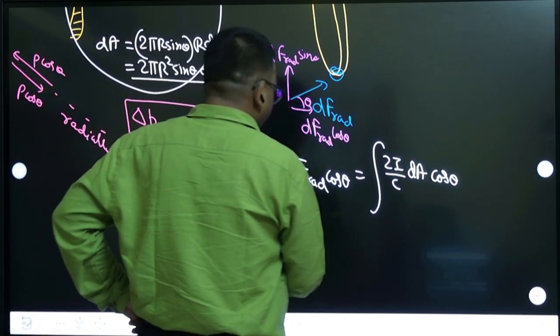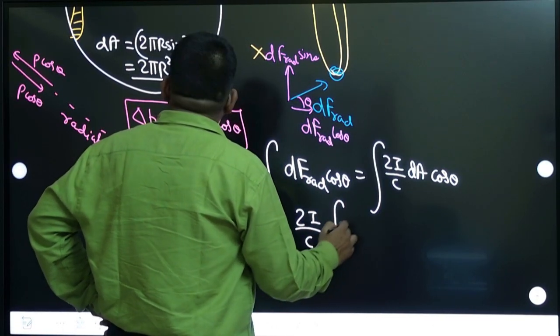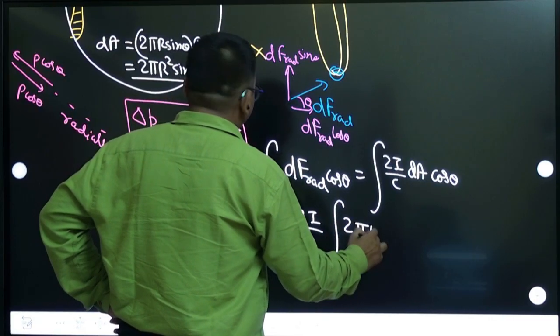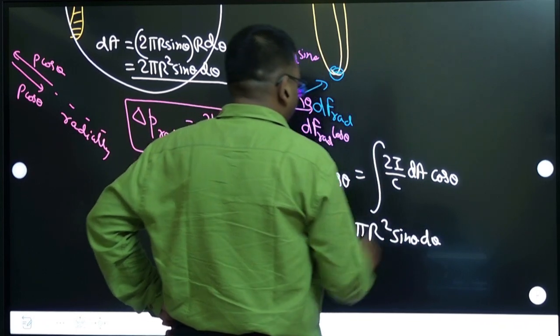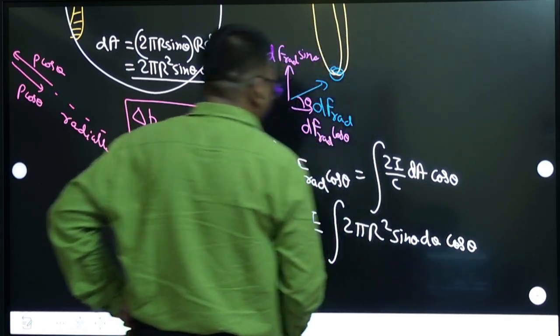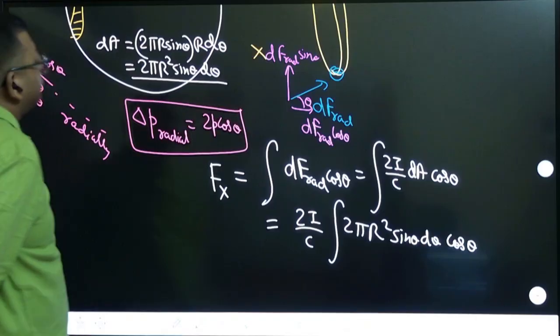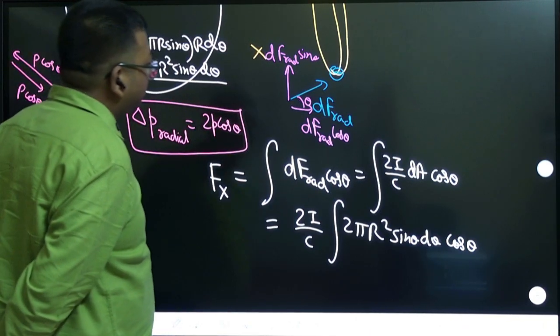So here when you substitute, 2I by C you take out, it is constant. dA you got as 2 pi r square sin theta d theta, right? Then you have to also multiply with this cos theta, right? Check out this: 2 pi r square sin theta d theta, and you have also multiplied with cos theta.